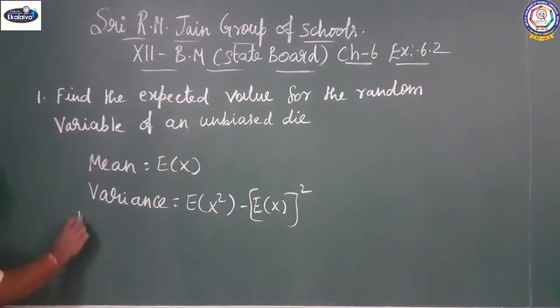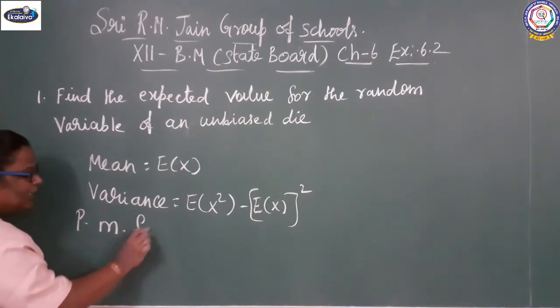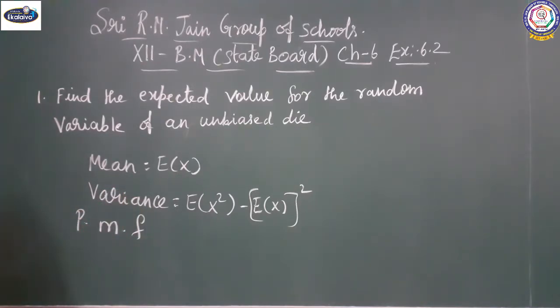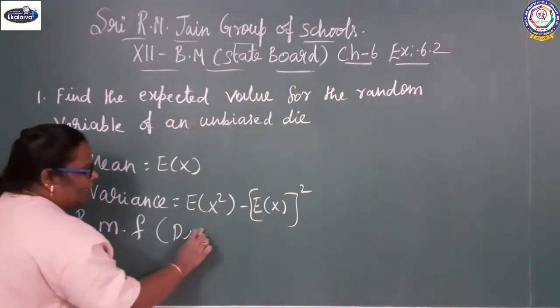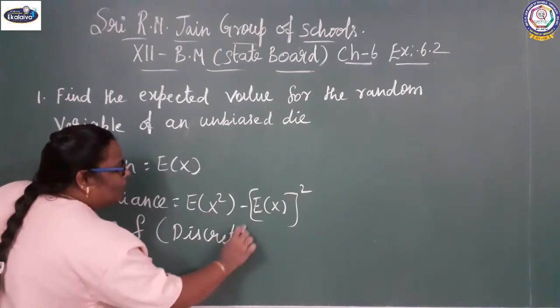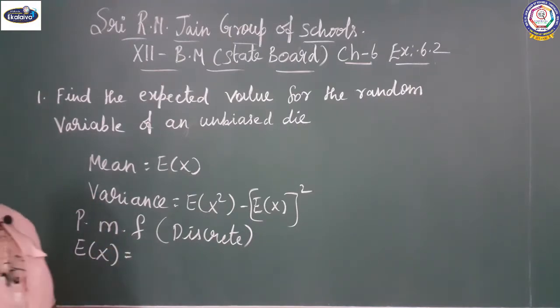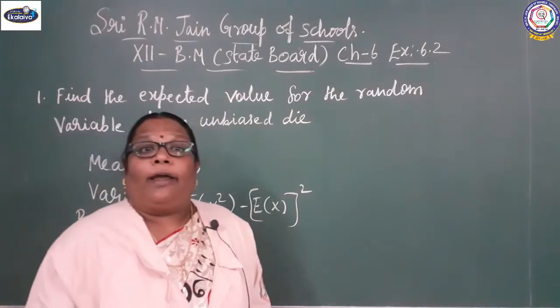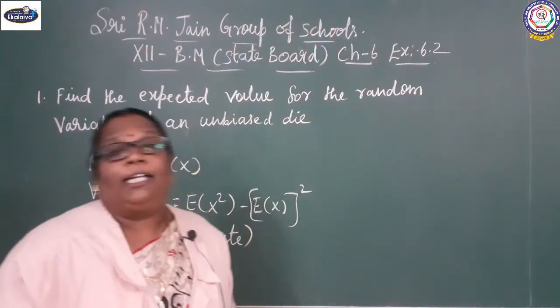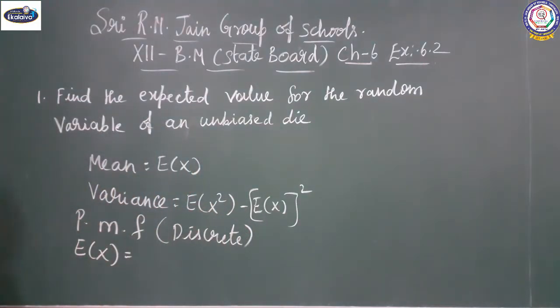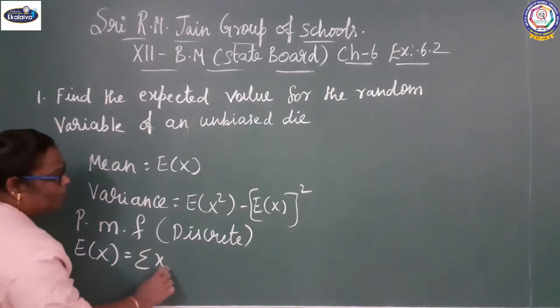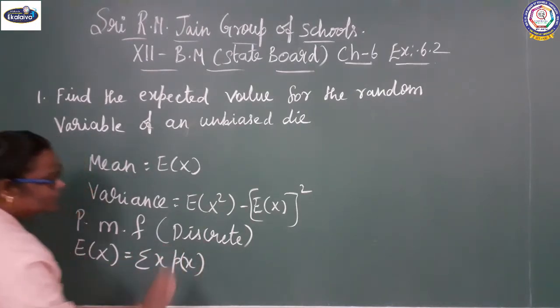If it is a discrete probability mass function, how will you write the expectation of x? E of x equals sigma x p(x).